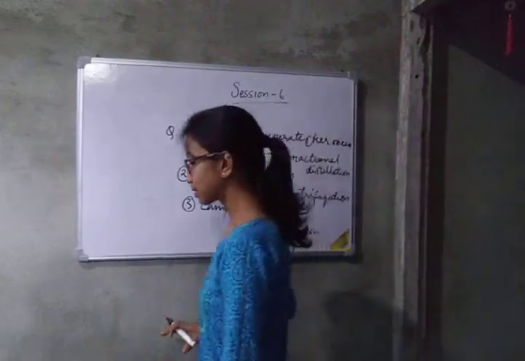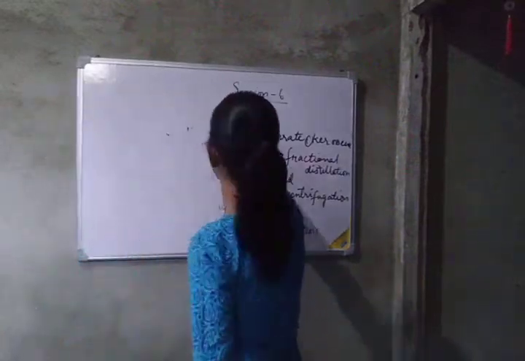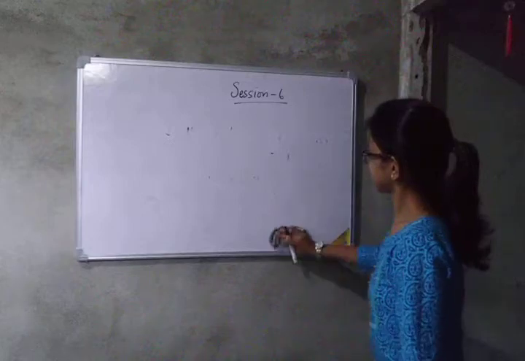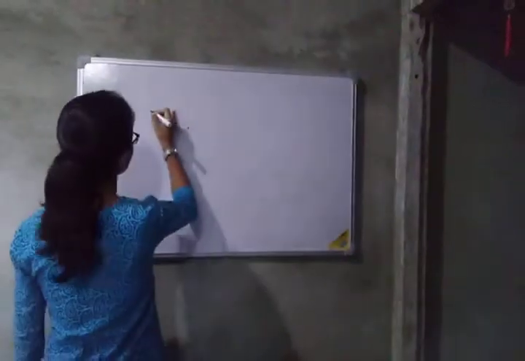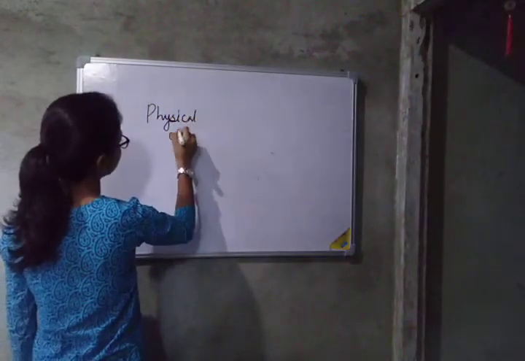Next, today we will discuss physical and chemical changes. I will write it in this way.